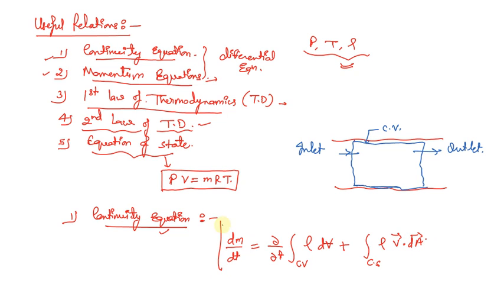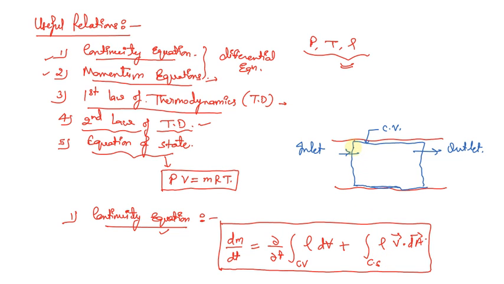This is our basic fundamental equation, the continuity equation. The first term deals with the control volume analysis, the control volume that we have drawn here, and the second term deals with the control surface.